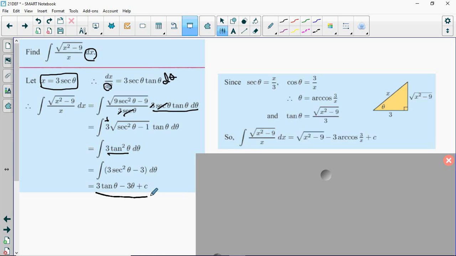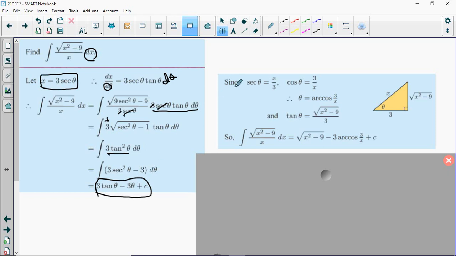So we've got an answer in terms of theta. Got to know your trig substitutions in order to get through a problem like this, guys. But now we need to substitute back into x's. Well, I know that x is equal to 3 secant theta, but that doesn't really help me with the tangent of theta or just the ordinary theta here.